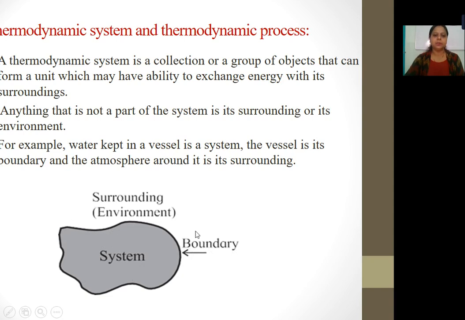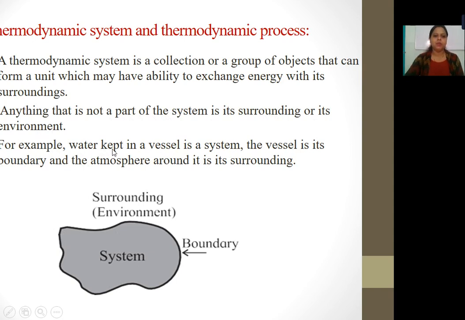This is the environment, this is the surrounding. With this it can exchange heat with the help of its boundary. Anything that is not part of the system is its surrounding or its environment. So besides this system, all things will be surrounding or environment.